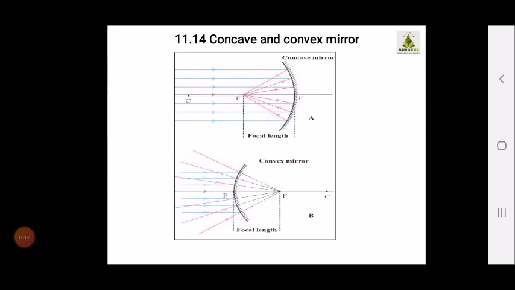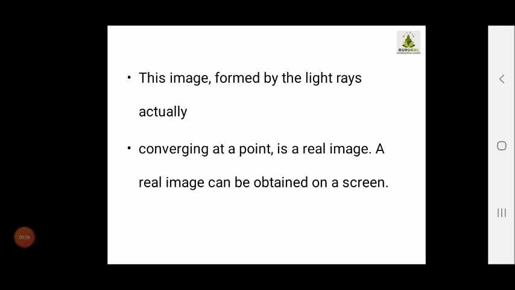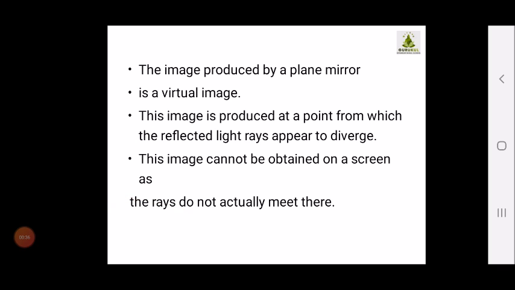Good morning children. Now children, continuing with concave and convex mirrors, today we are going to study certain specialities of the different types of mirrors. When the light rays coming from an object enter our eyes, we can see the object because while passing through the lenses in our eyes, the rays converge and the image of the object forms on the retina of our eye. The image formed by light rays actually converging at a point is a real image. So a real image can be obtained on a screen.